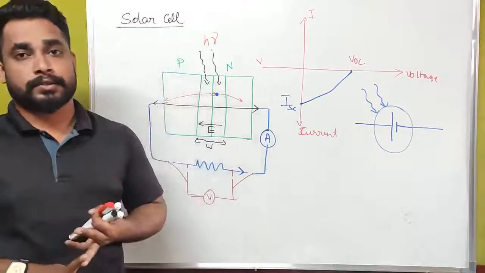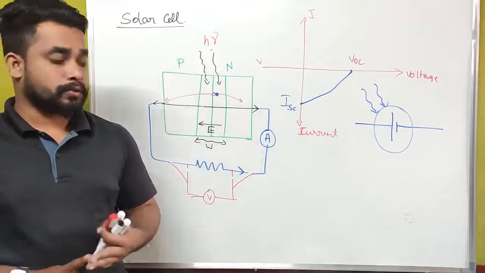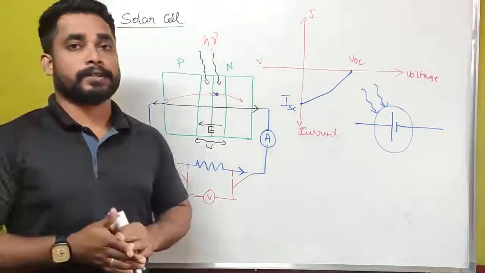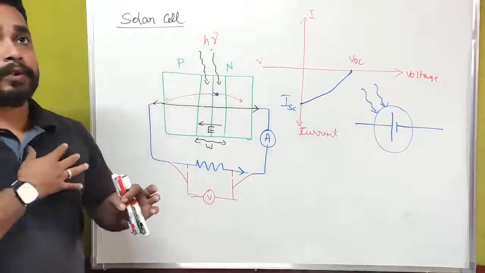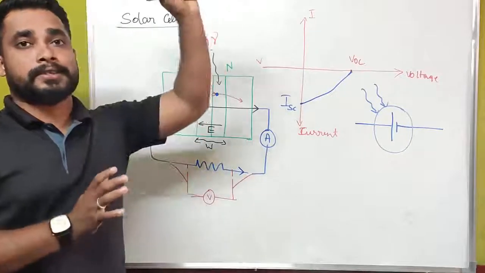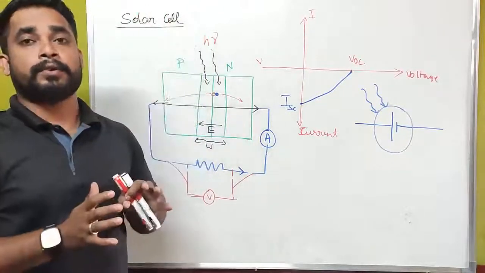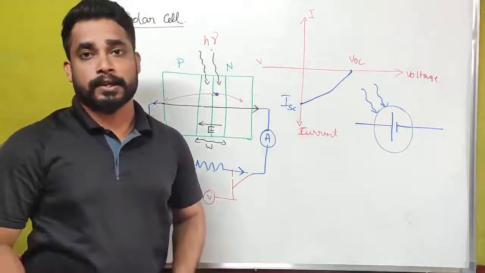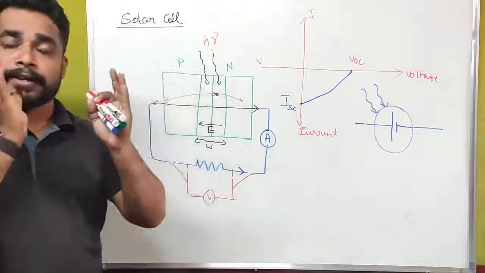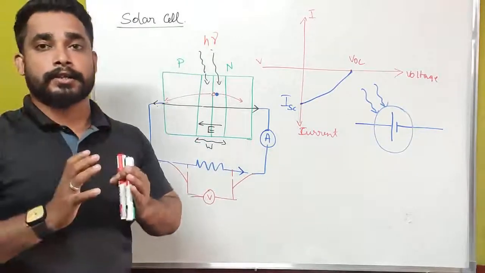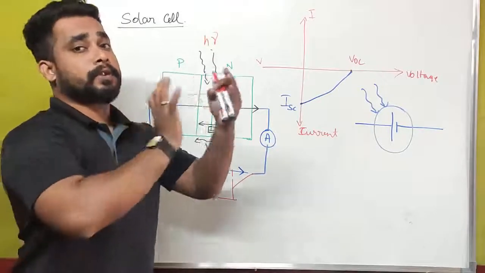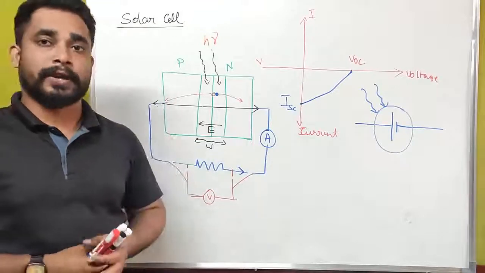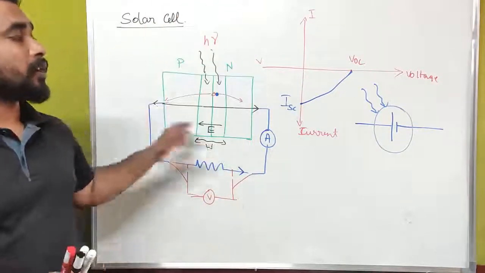And in solar cookers also we can use solar cells. And space vehicles: most space vehicles are based on solar cells only, because we cannot produce electric power inside space vehicles. That's why we pack solar cells on the outer surface of space vehicles. Then these solar panels absorb the solar energy or light energy. Then the solar energy is converted into electrical energy. That is why space vehicles operate. And this is all about the solar cell.